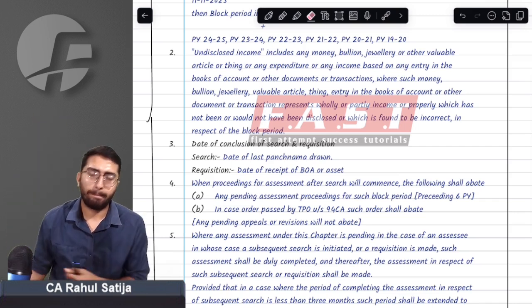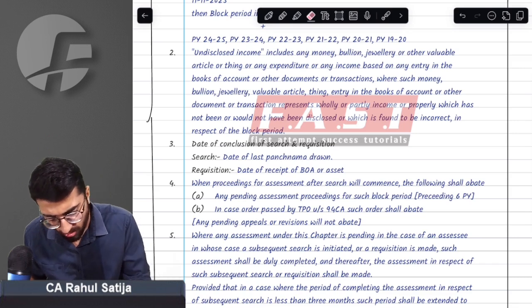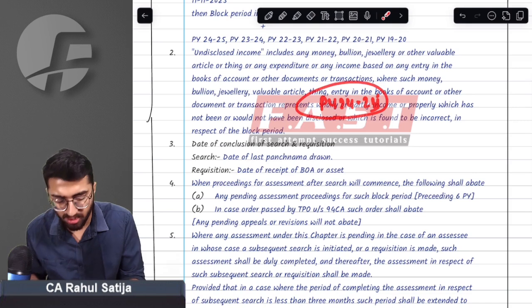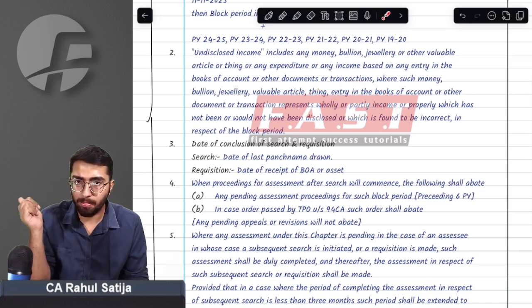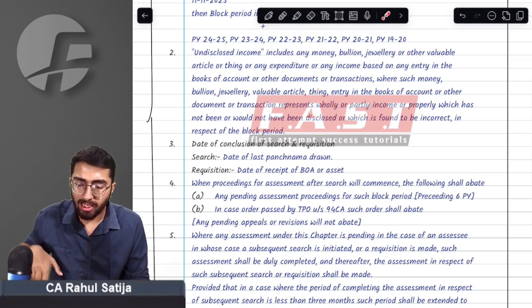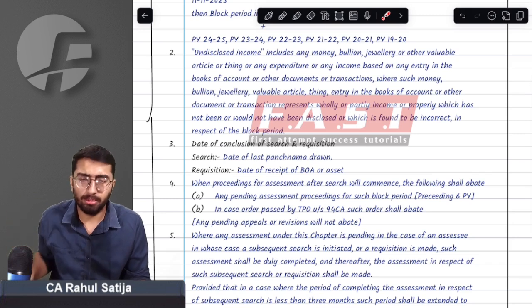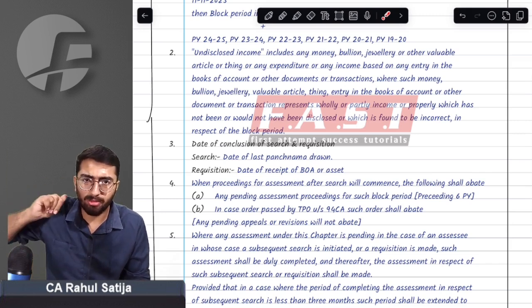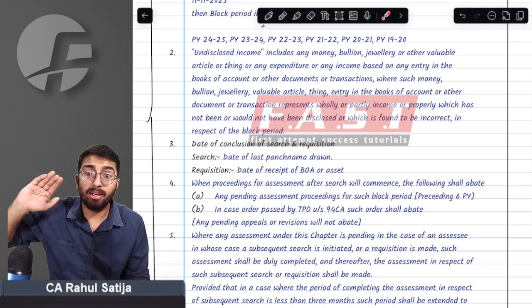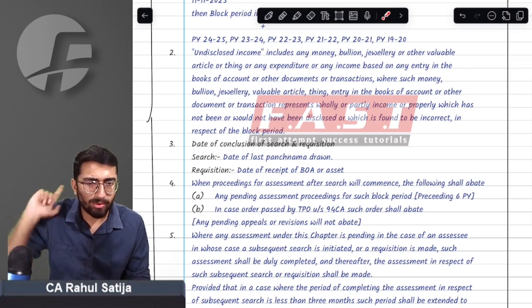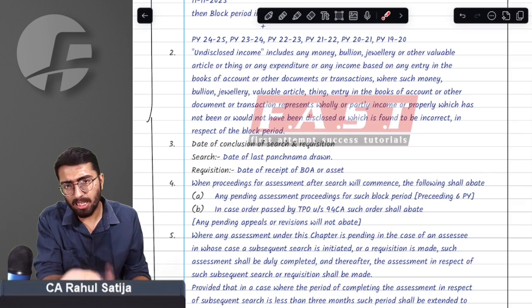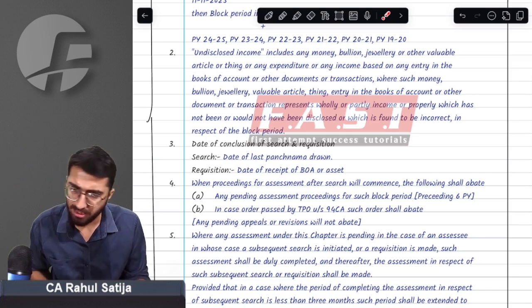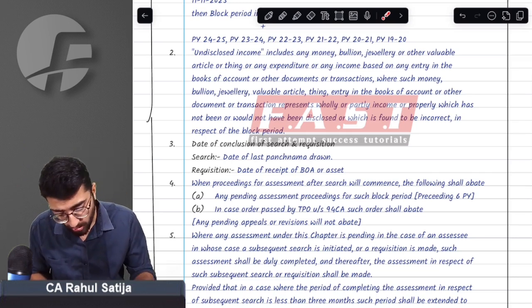Fourth point, basic point. It is possible that during previous year 24-25, whenever search has occurred at my premises, assessment for either one or multiple years has already been completed. Assessment for 18-19 is already completed, or assessment for 19-20 is pending, assessment for 20-21 is pending. So assessment must be either pending or completed. It is possible. Yes, sir. Provision says